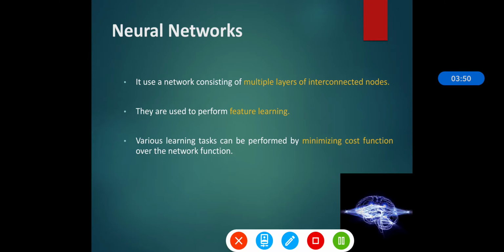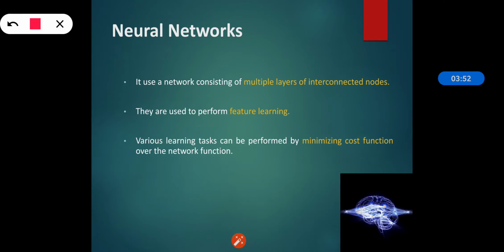The next one is the neural network. It uses a network which consists of multiple layers of interconnected nodes. A neural network is a collection of neurons arranged in particular layers. They are used to perform feature learning, and various learning tasks can be performed by minimizing a cost function over the network function.